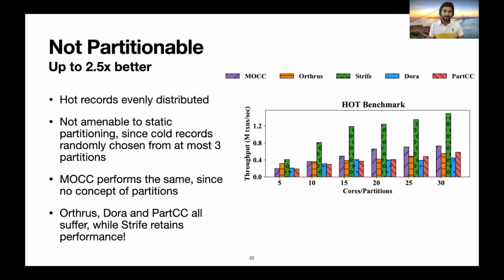Now let's compare these on our hot benchmark. The 100 hot records are evenly distributed across these partitions and cold records are chosen at random from 3 partitions. In this plot, we depict throughput as we vary core or partition count. Strife outperforms all the other systems. Orthrus, DORA and PartCC, those that depend on a static partition, suffer a lot due to cross-partition transactions.